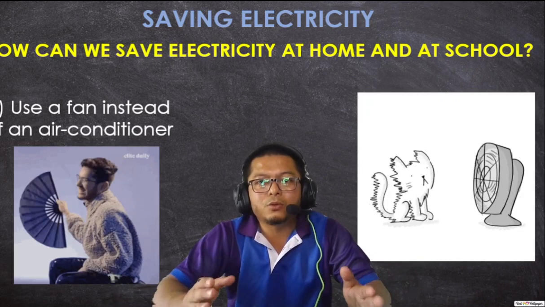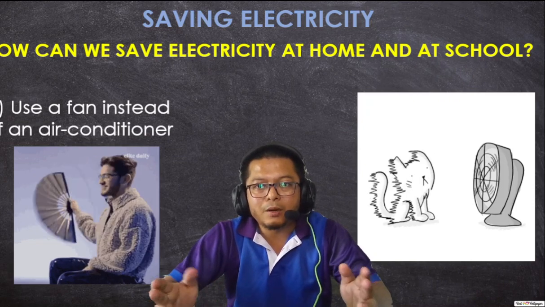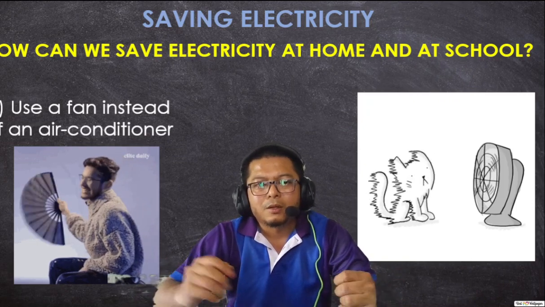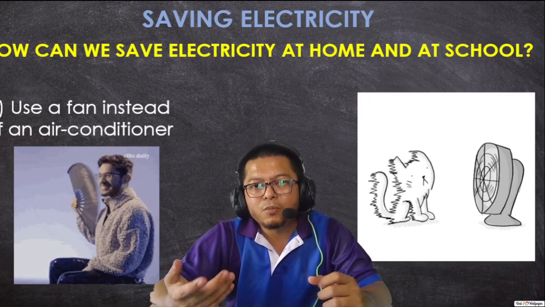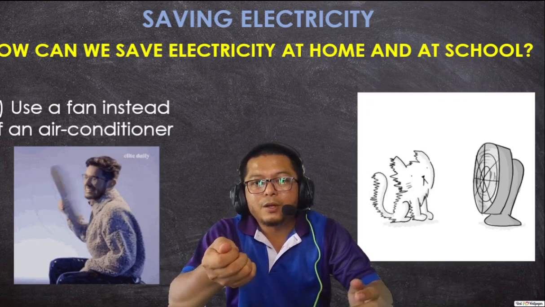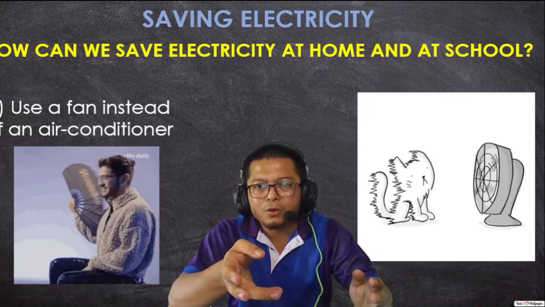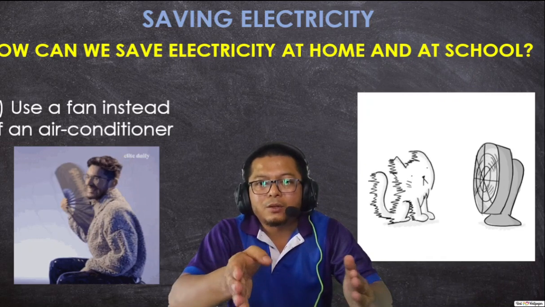Maybe you would use an air conditioner by midday or in the afternoon because it tends to get hot. But early in the morning, or during the rainy season, the air is a bit cooler, so you can use your fan rather than your air conditioner.